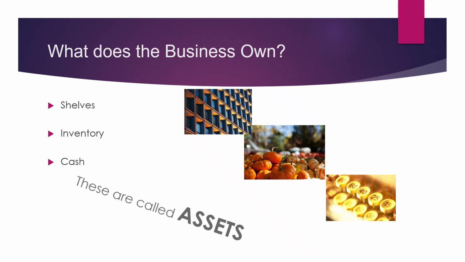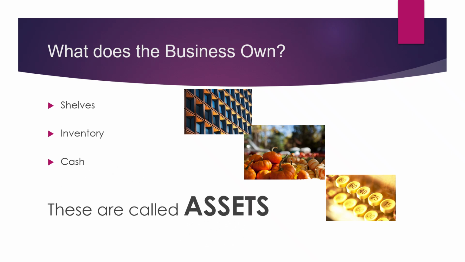Now, what are all these things? These are called assets. All these are called the assets of the business. These are my assets. Now, imagine that you bought the shelves, the inventory, and the cash, and then someone walks in and asks you, who paid for all of this? Let's say it's someone that knows you before now and also knows your financial capability. And then the person asks you, how did you get all this? Who gave you the money to buy all this? Now, what would your answer be?